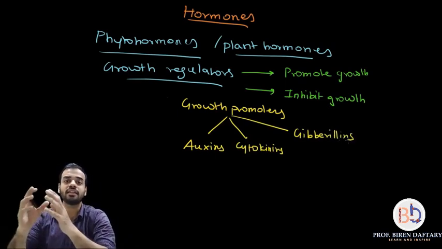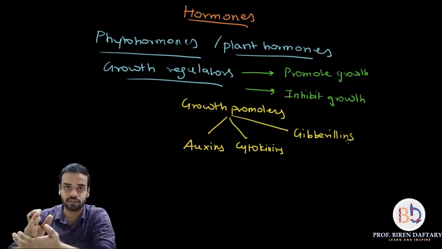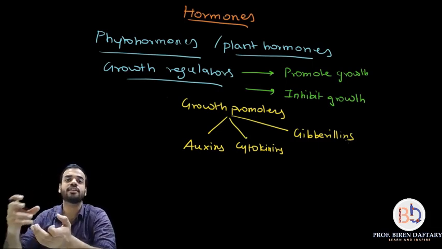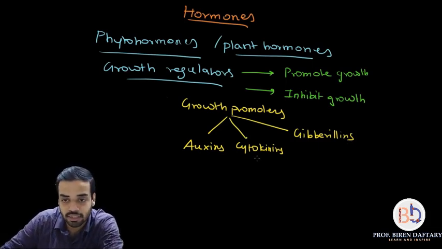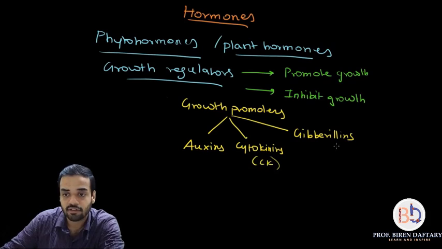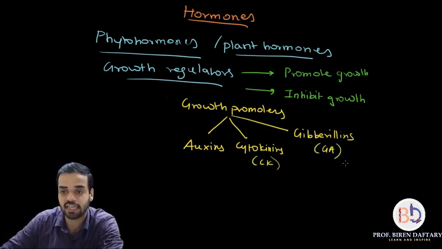These are the three types of promoters. These three hormones can cause growth in the plant. Cytokinins are also written as CK, whereas gibberellins are also written as GA.